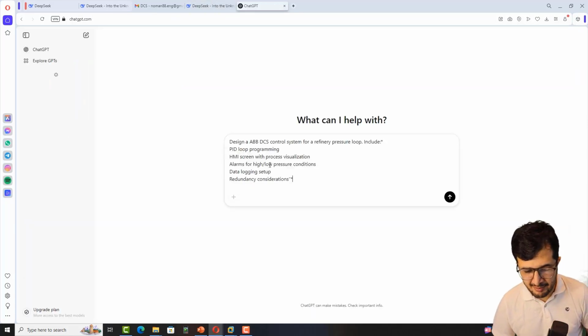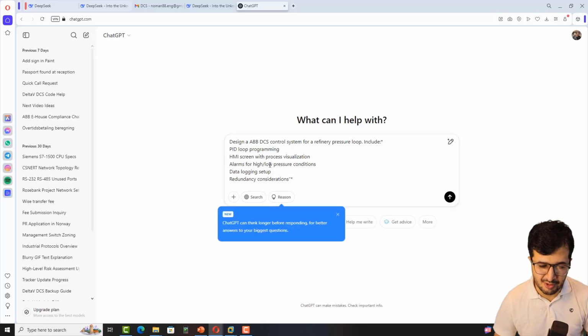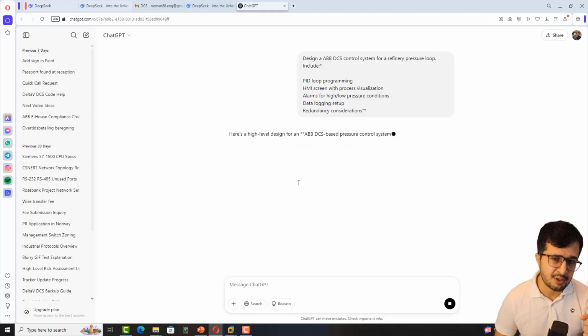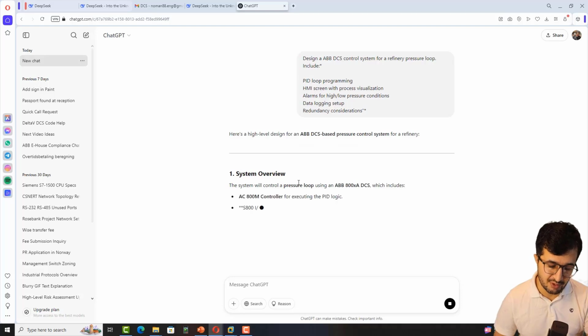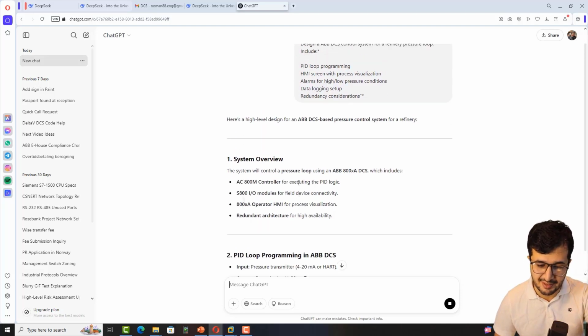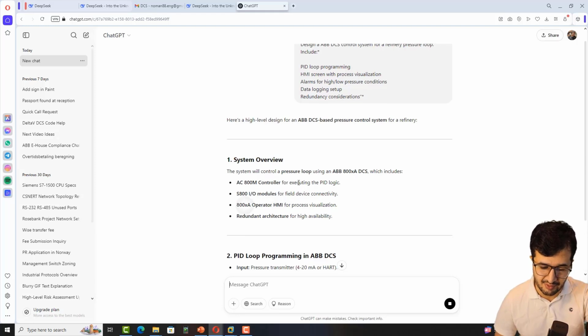Let's give the same command that we have given already to DeepSeek. Let's give the same command to ChatGPT. One thing I have noticed, which is very good, is that the response is very quick. So here is a high-level design for an ABB DCS pressure control system for a refinery.